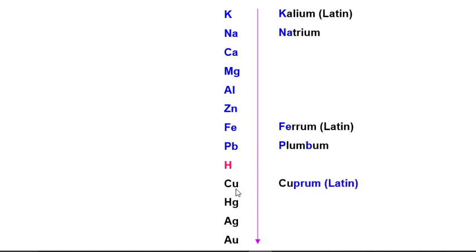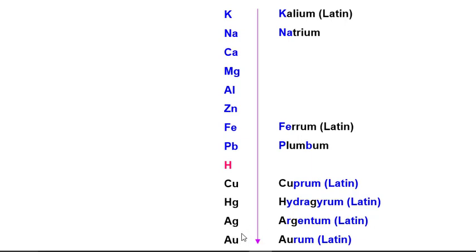This is copper, but in Latin it is cuprum. This is mercury, but in Latin this is hydrargyrum. This is silver, but in Latin this is argentum. And finally this is aurum in Latin. So these are their symbols.